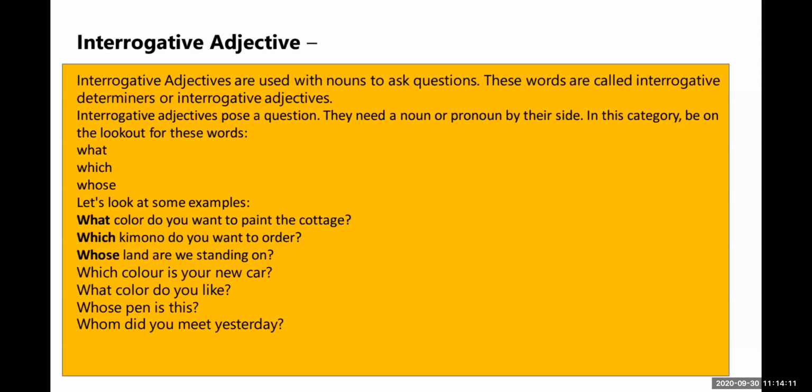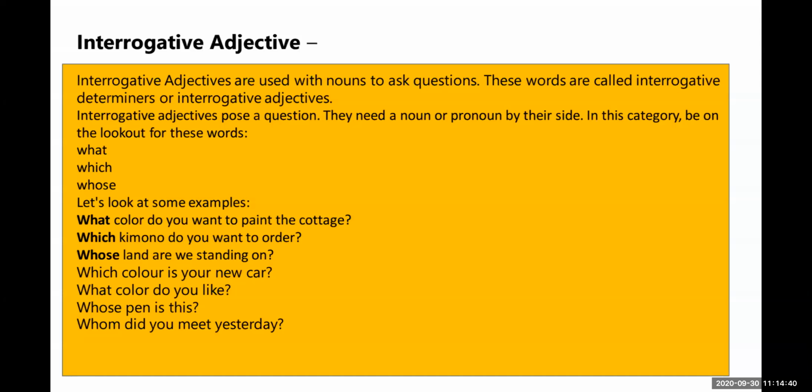Let's look at some examples. First one: what color do you want to paint the cottage? See, the question started with what. What color? This is the question. The interrogative adjective is what, and it describes the noun, that is color.